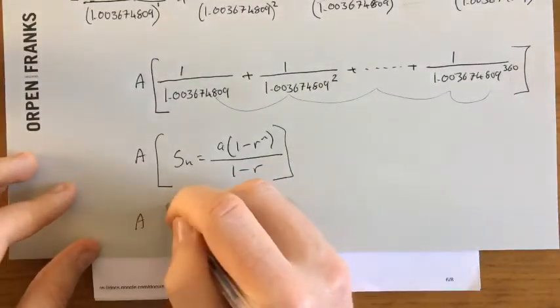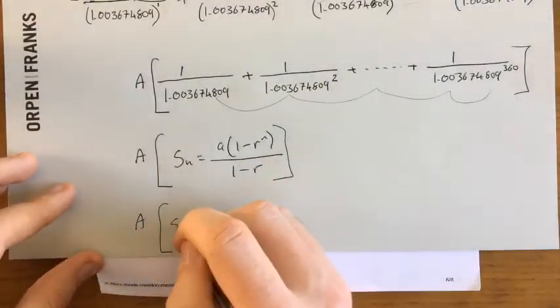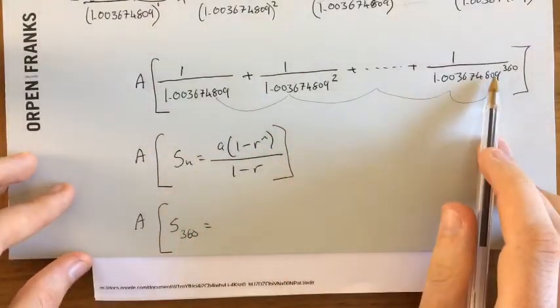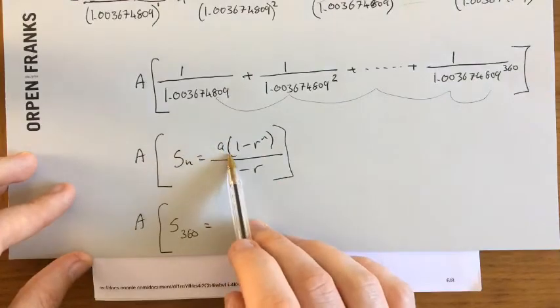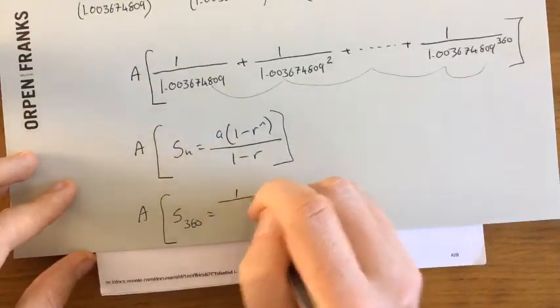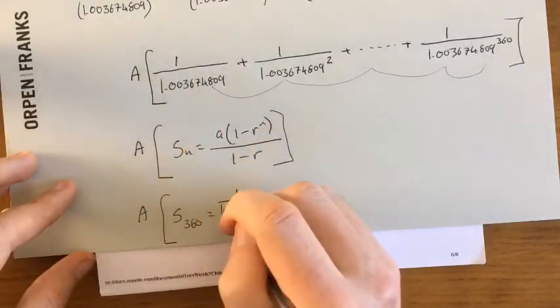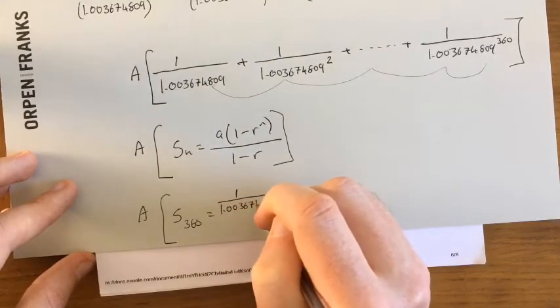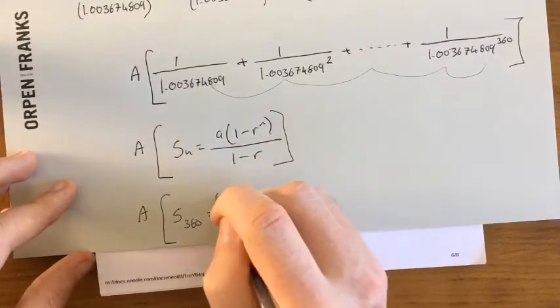And if I was to fill in that formula now, I would be finding S360, because there's 360 of them I want to add up. A is always the first term, so A is going to be this term here, 1 over 1.003674809.